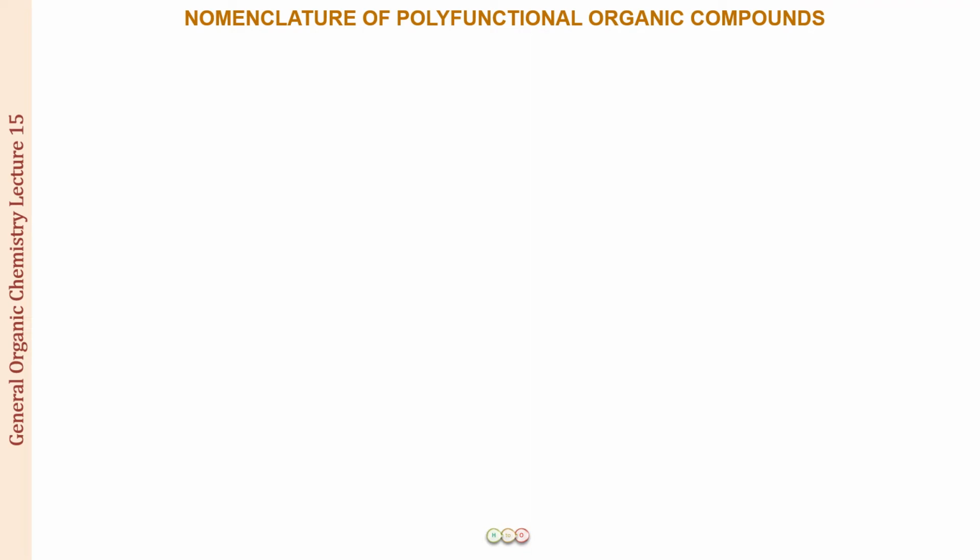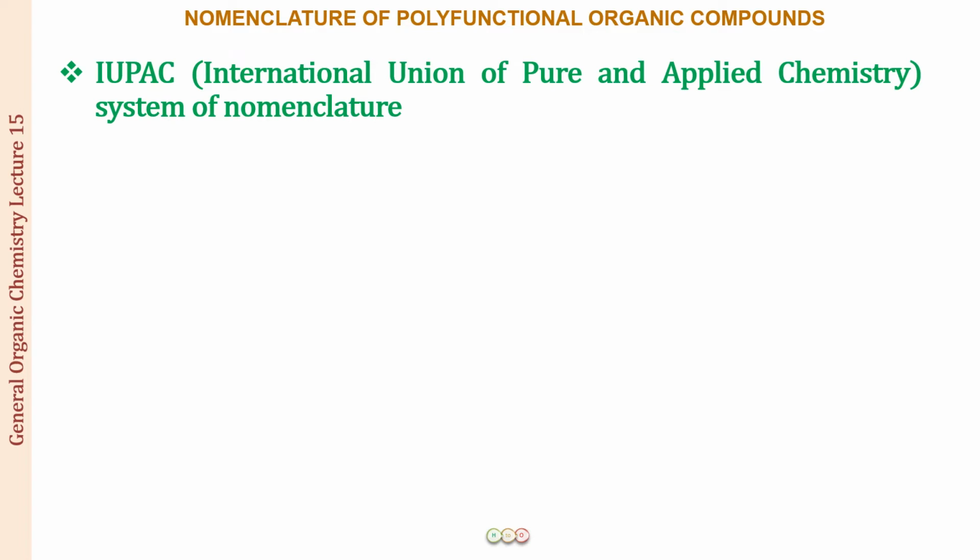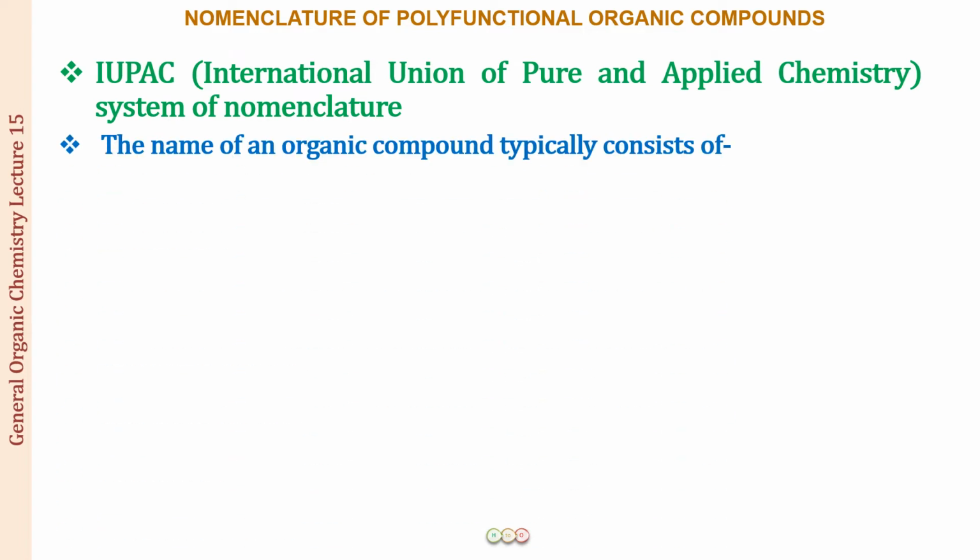So when we start with the nomenclature of the polyfunctional organic compounds, we will be starting with the things that you already know. And what you already know is that according to the IUPAC system of nomenclature, the name of the organic compound typically consists of some parts, and those parts have a meaning. Now, what are those parts? You have probably learned that in one of the very early lectures while we started the discussion on the nomenclature.